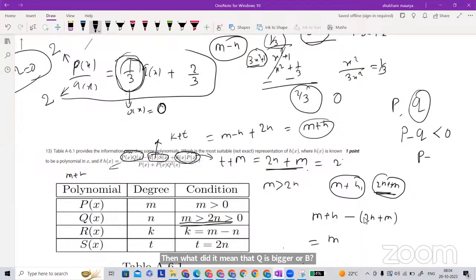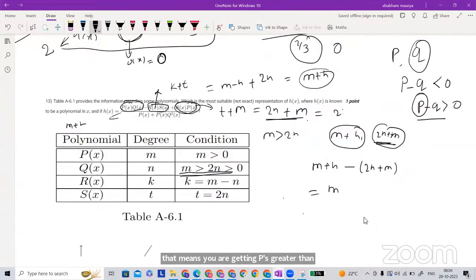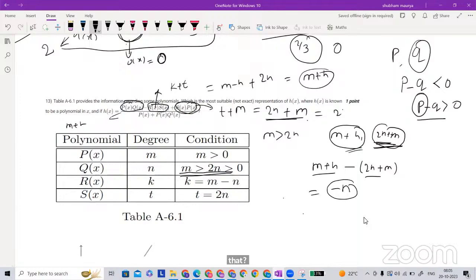And if you get P minus Q greater than 0, that means P is greater than Q. Here are the numbers and some condition is given, and based on that we can try to conclude. If you subtract, you will get m minus n, and n is positive, so this number is actually bigger than this number. So finally, what is the degree of the whole sum?